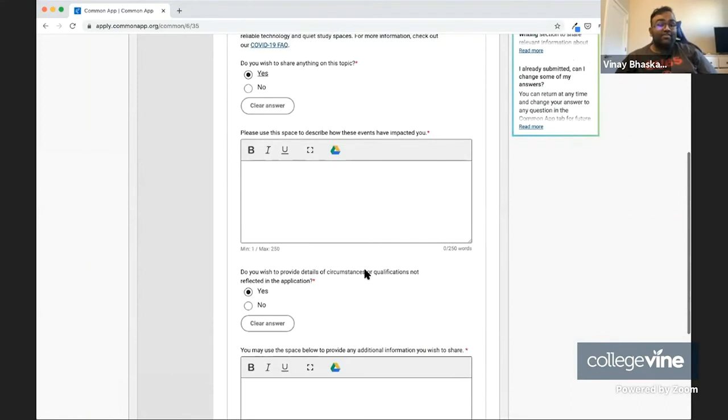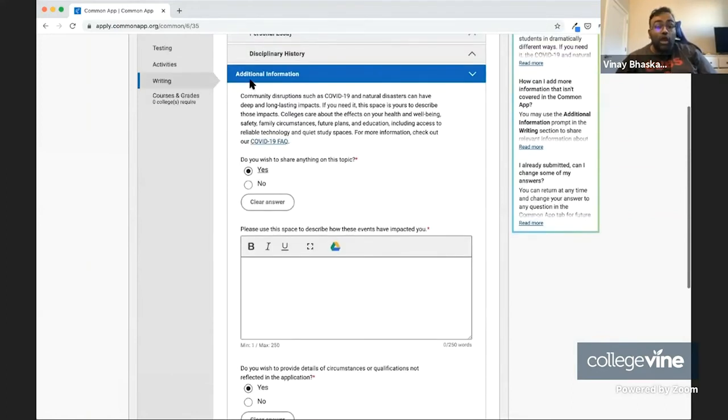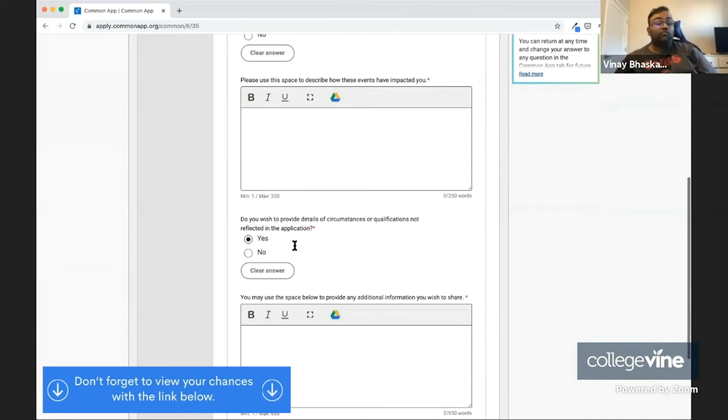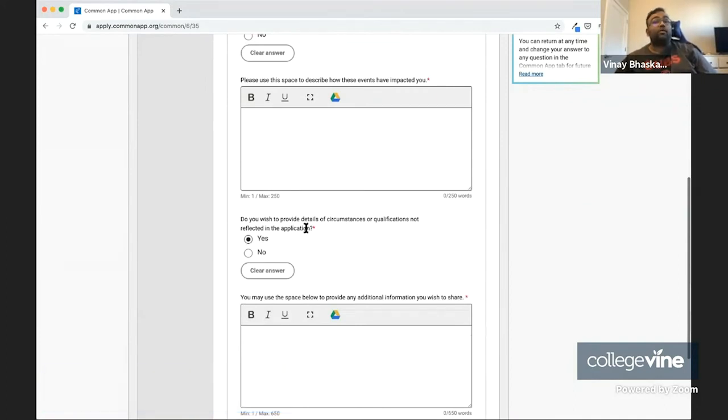The reason for this is that it depends on the tone of this question. This tone is really meant to explore situations where COVID impacted you in a material manner. Whereas this one right here is just about additional information. So you can use this to write about other COVID stuff, like extracurricular opportunities that you missed. But you can also use this to write about other additional information.